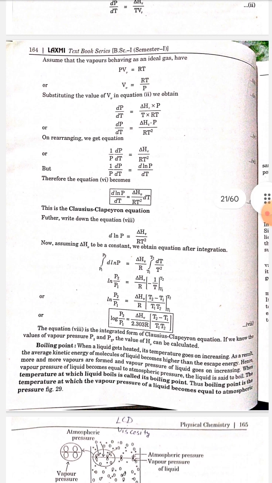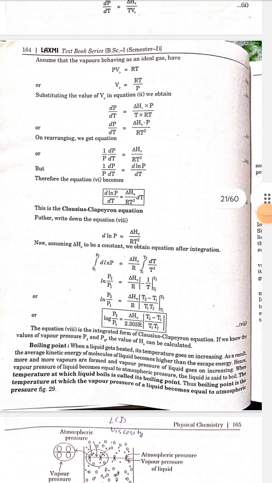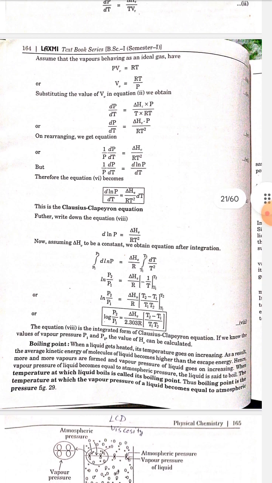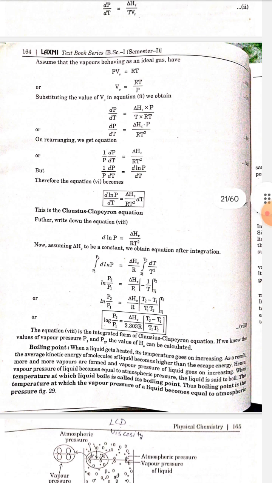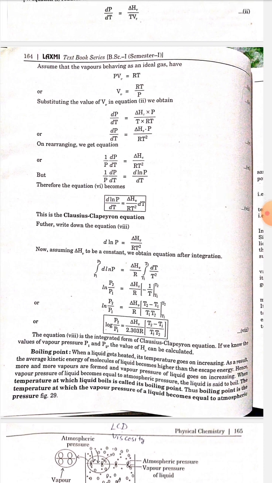Boiling point. When a liquid is heated, its temperature goes on increasing. As a result, the average kinetic energy of molecules of the liquid becomes higher than the escape energy. Hence, more and more vapors are formed and the vapor pressure of the liquid goes on increasing. When the vapor pressure of a liquid becomes equal to atmospheric pressure, the liquid is said to boil. The temperature at which a liquid boils is called its boiling point. Thus, boiling point is the temperature at which the vapor pressure of a liquid becomes equal to atmospheric pressure.